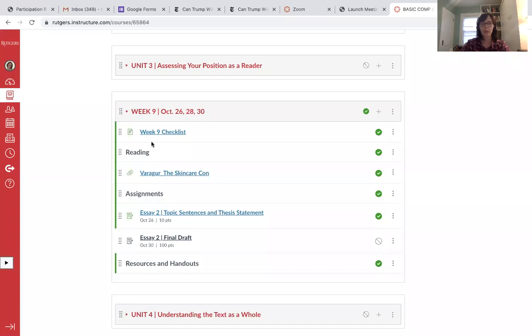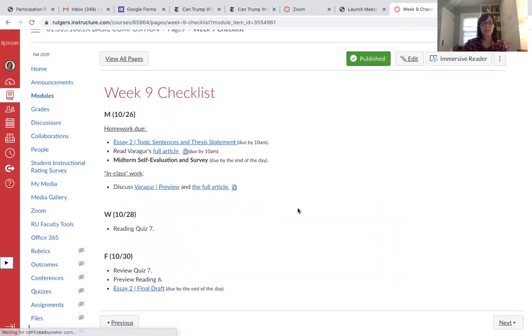So it's going to be week 9, and we're going to be starting our third unit. And let's look at some of the key due dates there. Okay, so if we pull up our checklist for week 9, we'll take a look. So the homework due.